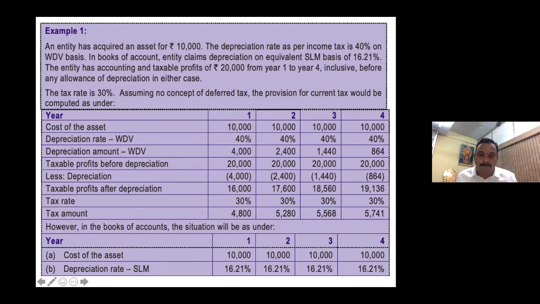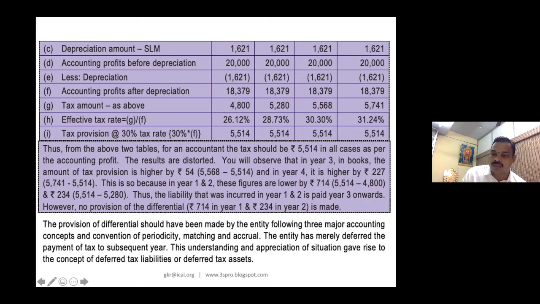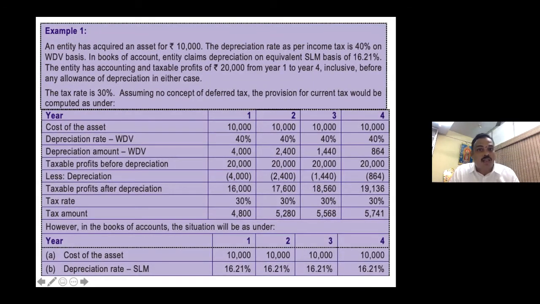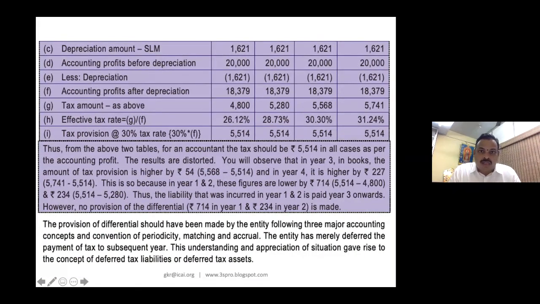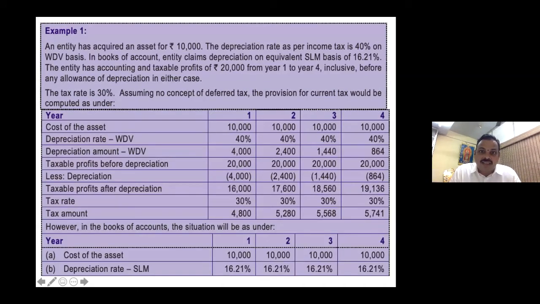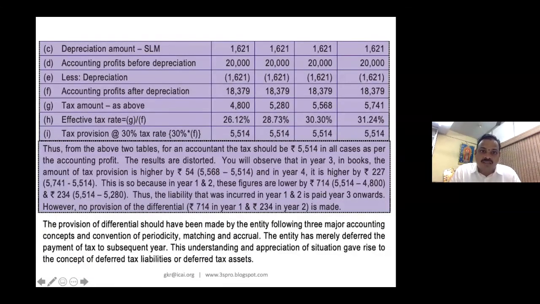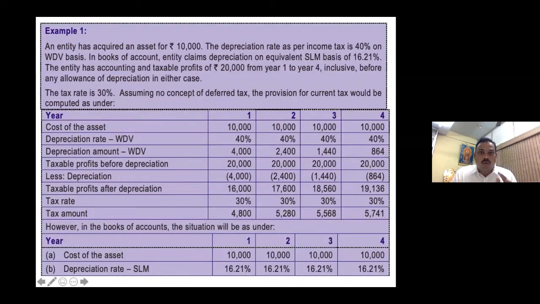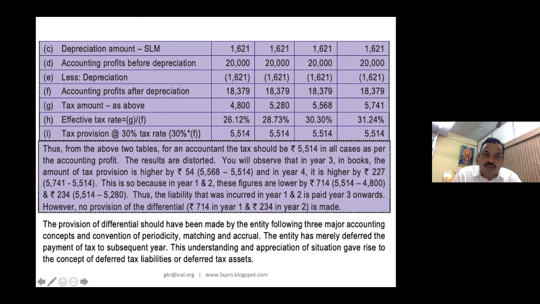So please wait here. Now come to the first year, as per books of accounts, 10,000, depreciation is 16.21%. That means 1,621 is depreciation. Now what is your accounting profit before depreciation? 20,000. On that you subtract depreciation, you will get accounting profit after depreciation of 18,379. Here it is 16,000, here it is 18,379. Now, what is your current tax? As per the definition, your current tax is the amount of income tax payable in respect of taxable profit. So this 4,800 is your current tax.